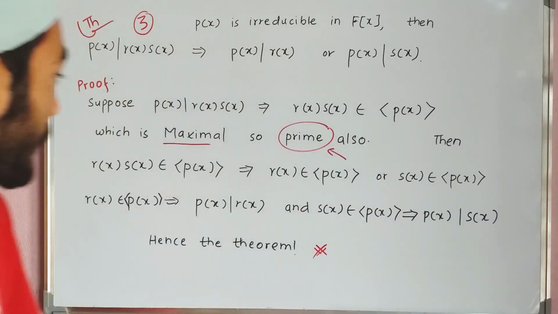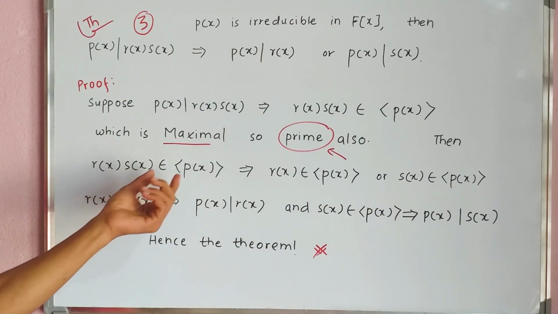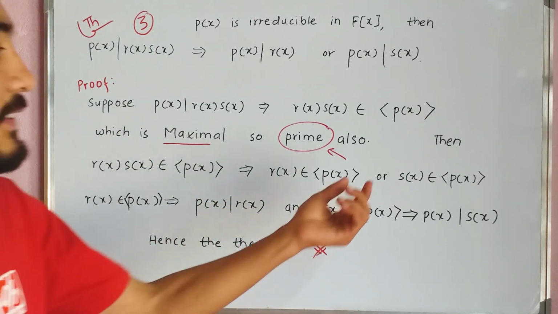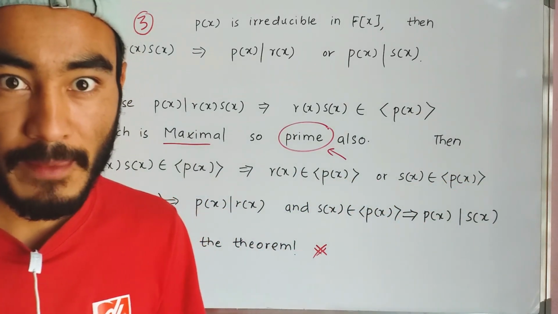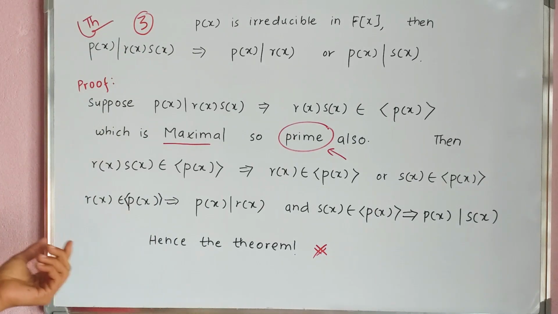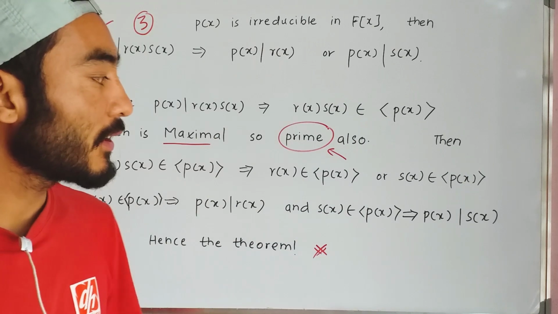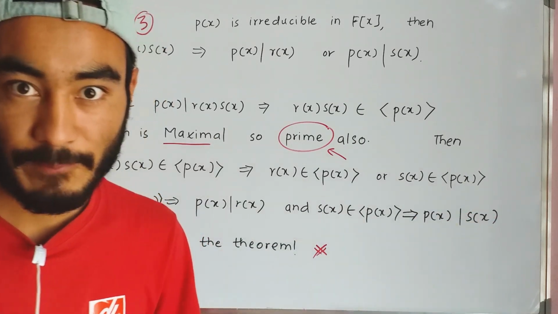Then the product r(x)s(x) belongs to the ideal <p(x)> implies either r(x) belongs to the ideal <p(x)> or s(x) belongs to the ideal <p(x)>. So if r(x) belongs to <p(x)>, then p(x) divides r(x), and if s(x) belongs to <p(x)>, then p(x) divides s(x). Hence the theorem.